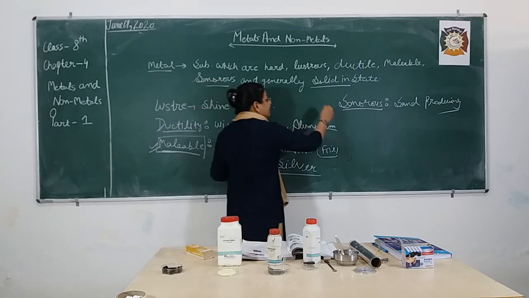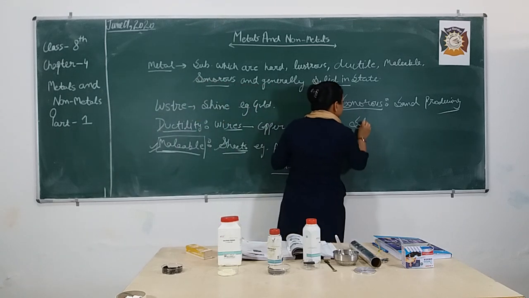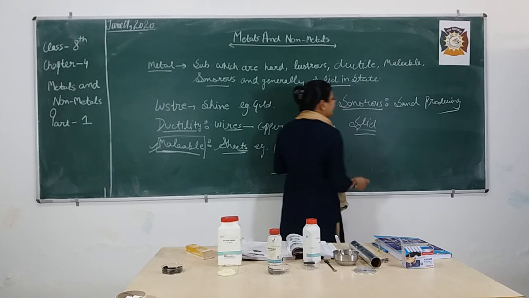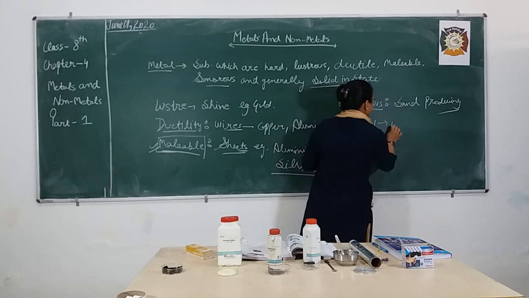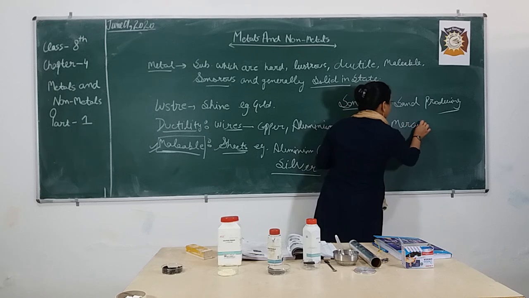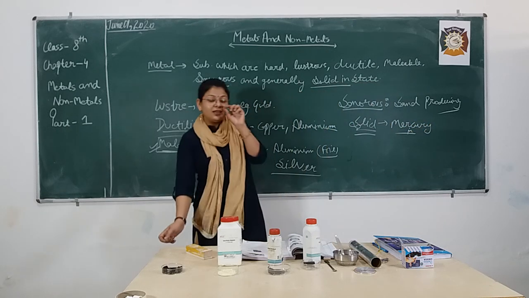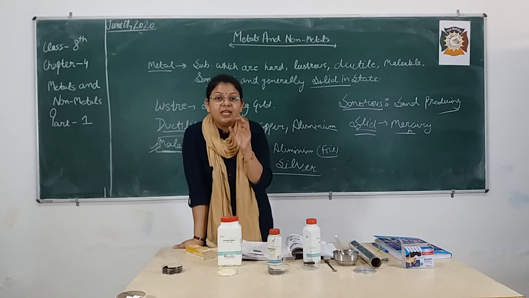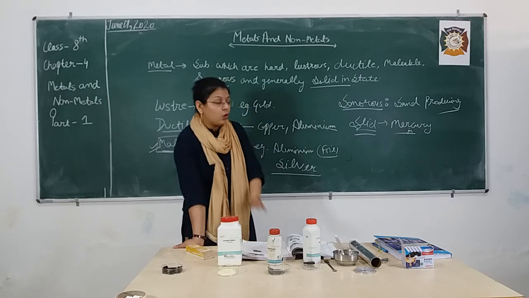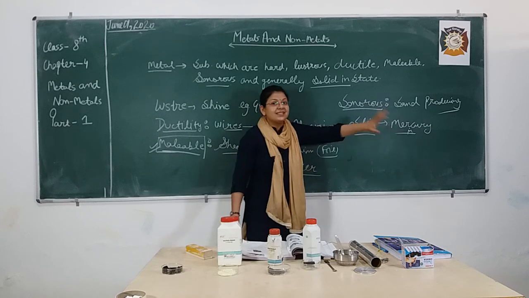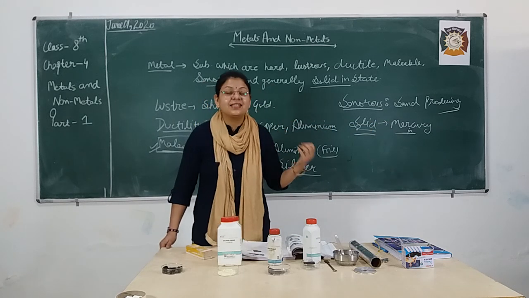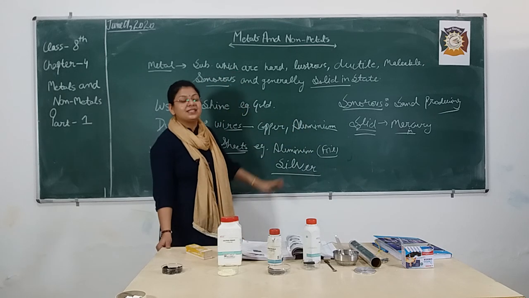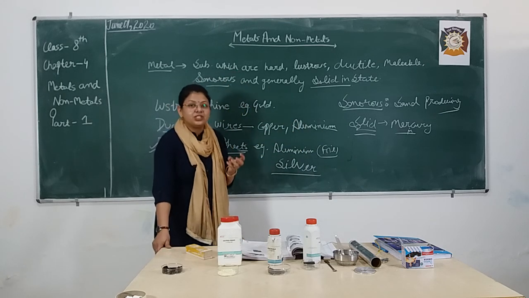And generally solid, but there is an exception also. For example, mercury in your thermometer. The mercury in the thermometer is in liquid state. So only mercury is that particular metal which can exist in liquid state at room temperature.